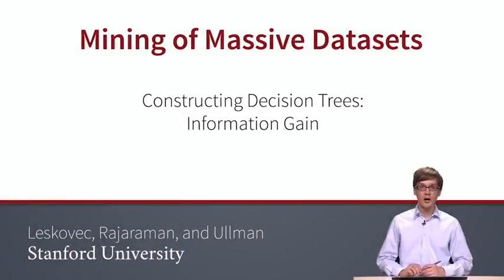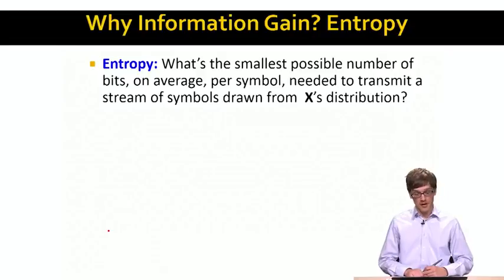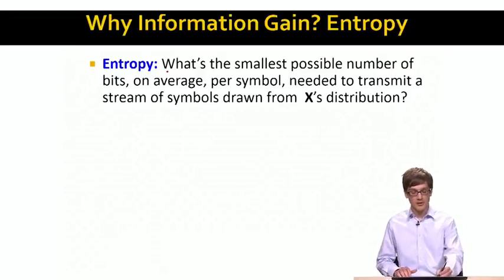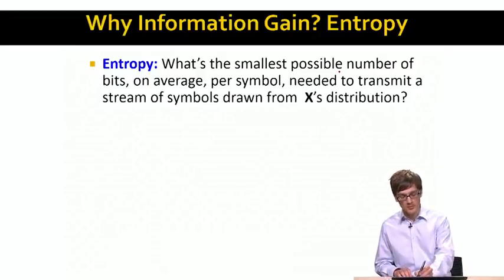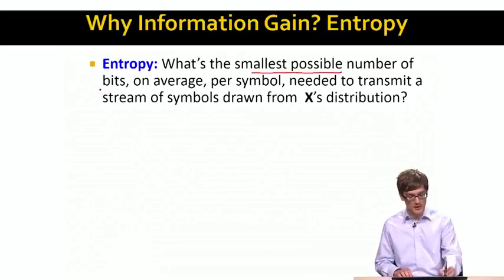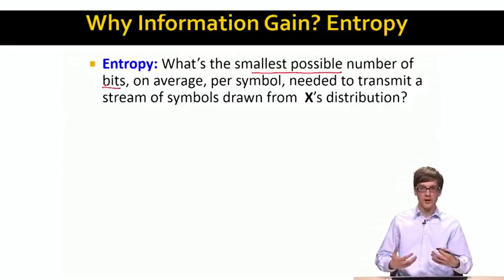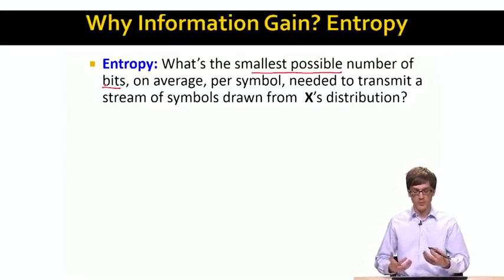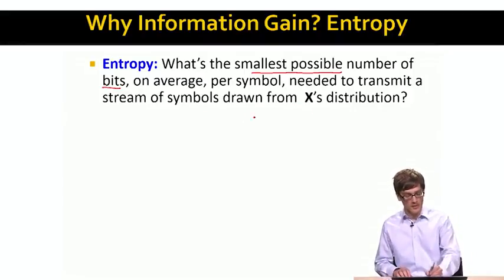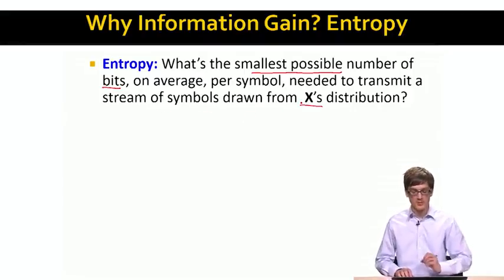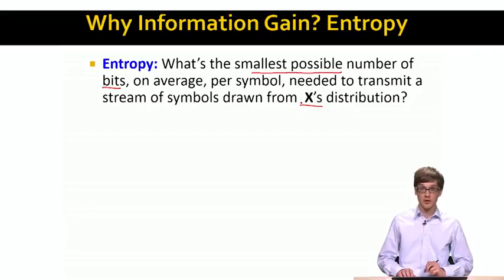So in order to come to the information gain, we first need to define the concept of entropy. The way we can think about entropy is: what is the smallest possible number of bits on average that we have to transmit per symbol to encode a symbol drawn from the distribution of X? The idea is, in some sense, how much noise or how bubbly the distribution X is.